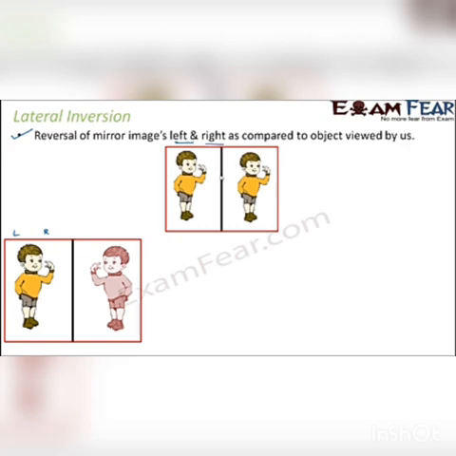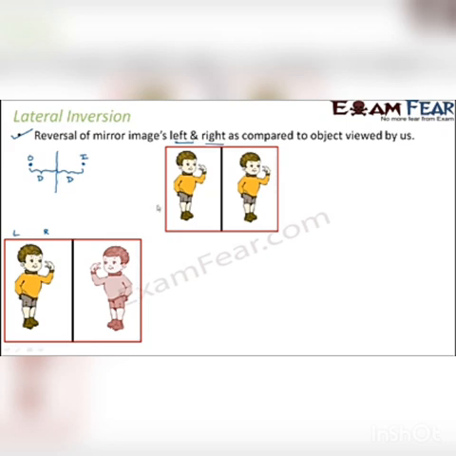Now from our knowledge, whatever we have gained till now, we know that the distance of the object from the mirror is equal to the distance of the image from the mirror. So if this is your mirror, this is the object, then this has to be the image, and this distance is equal to this distance. We also have learned that the entire image formation happens on the concept that each part of our body is considered to be one point, and for each of those points, an image is formed on the other side of the mirror.